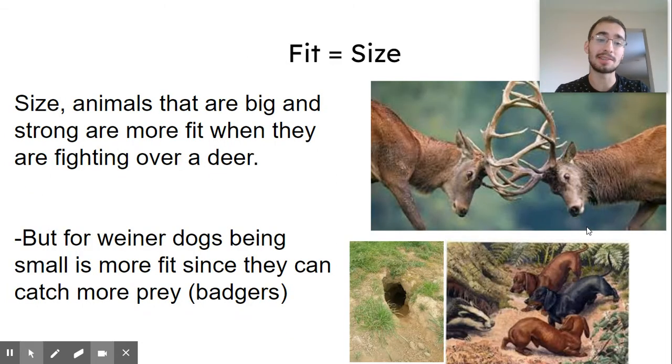Next, fitness can also mean size. Animals that are big and strong are also more fit when they're fighting over a mate. Like stags will literally butt each other's heads to fight over a deer for making babies. So that's why it can help to be big and strong, and that's why a lot of elk and stags start getting bigger over time, because the big and strong ones are the ones that are having babies.